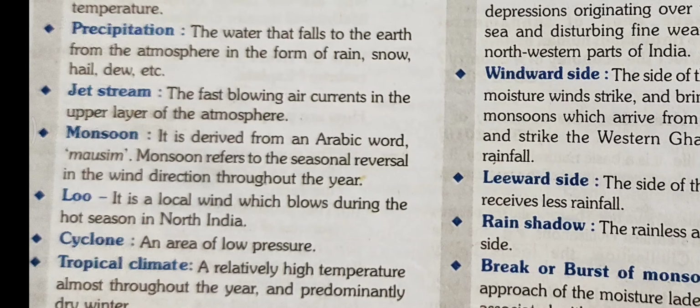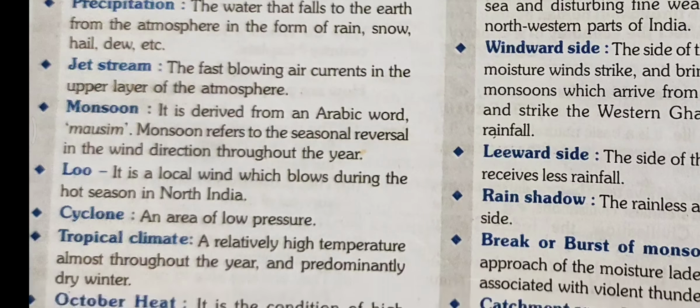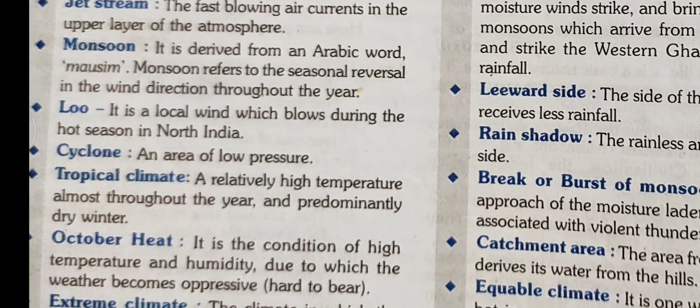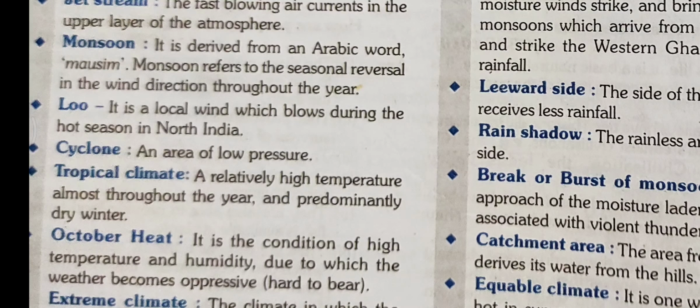Next term is cyclone. Cyclone may be in form of heavy rainfall or fast blowing winds. It comes in area of low pressure. When temperature is high, pressure becomes low, then cyclones come. Next term is tropical climate.